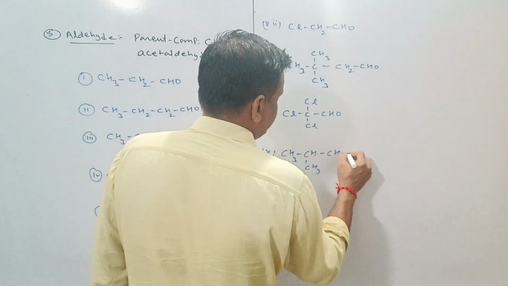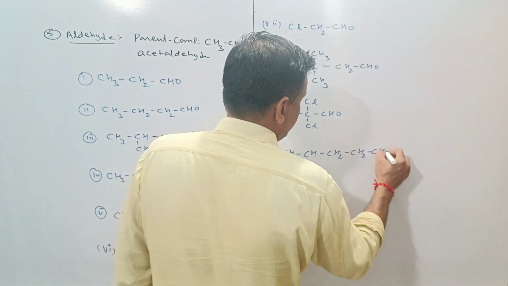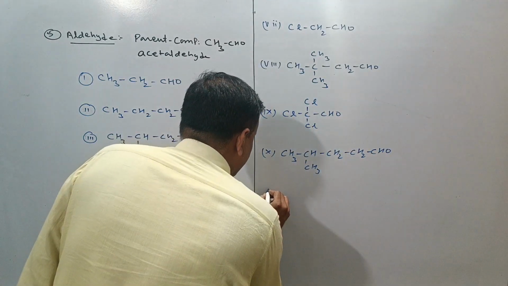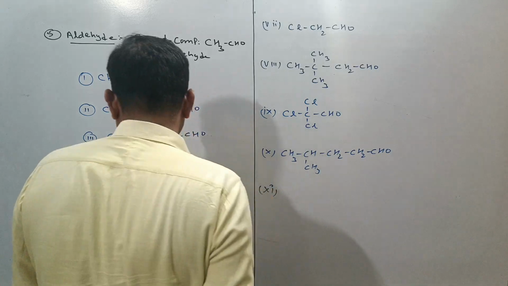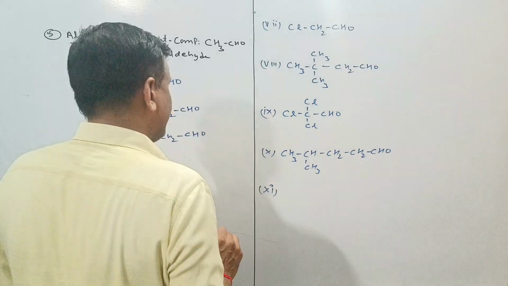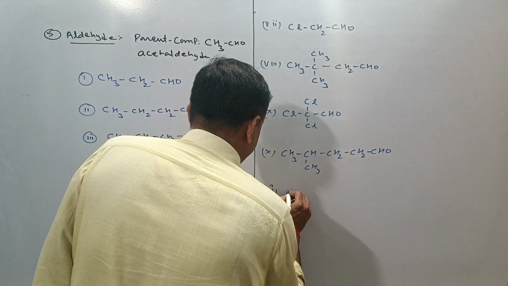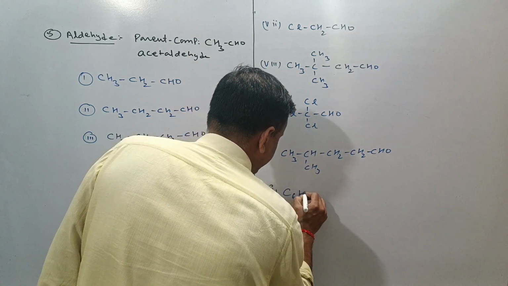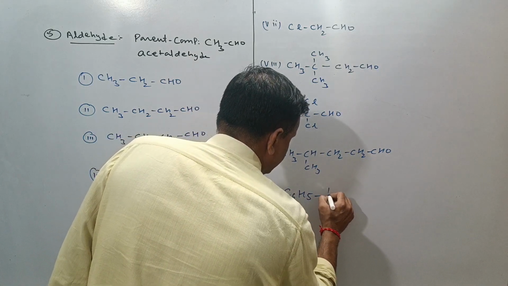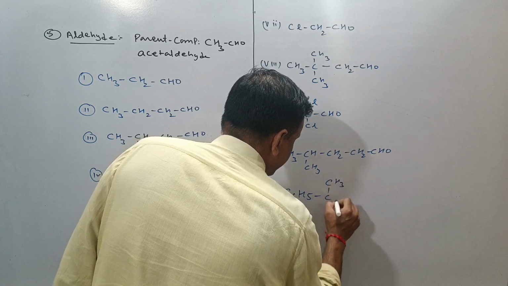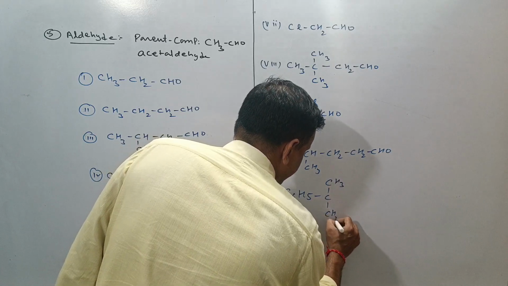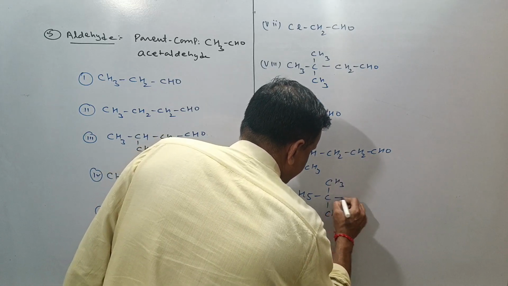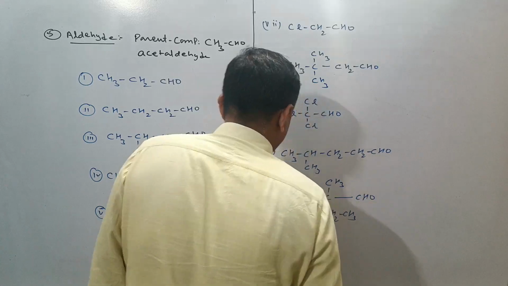CH3CHCH3CH2CH2CHO is the eleventh compound. As the eleventh compound we can take C6H5, CH3, CH2CH3 and CHO.